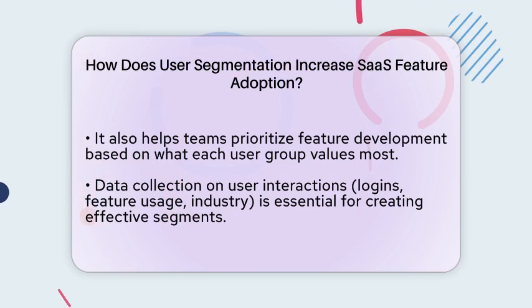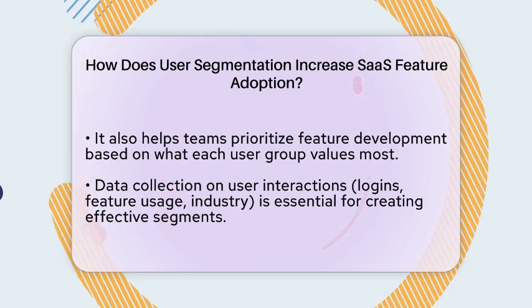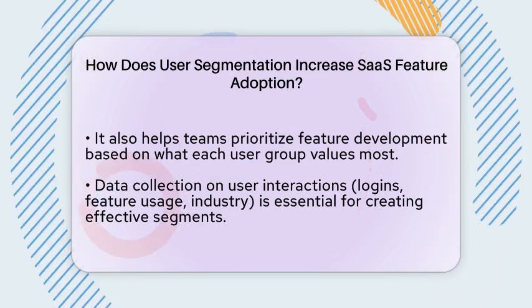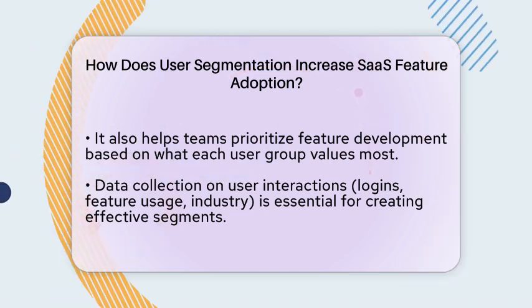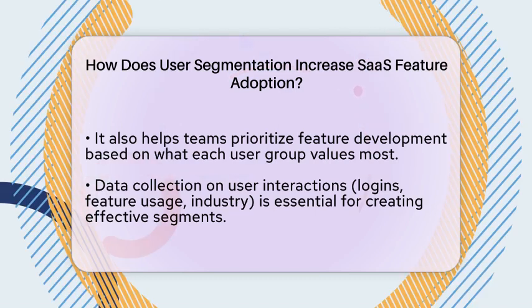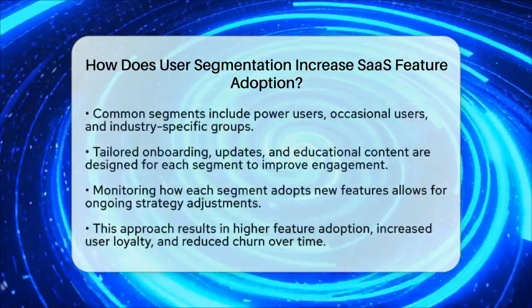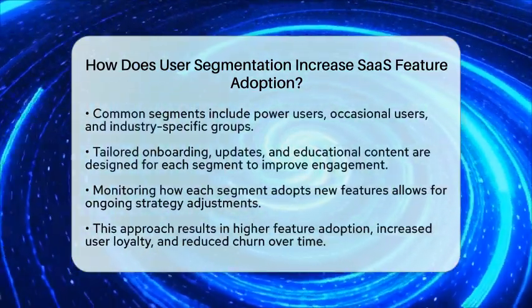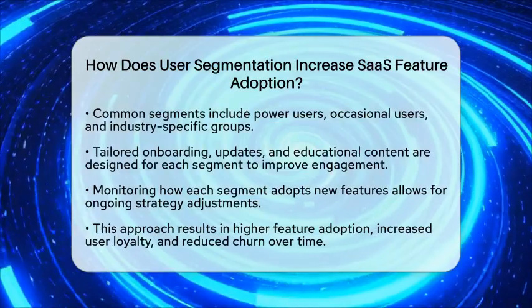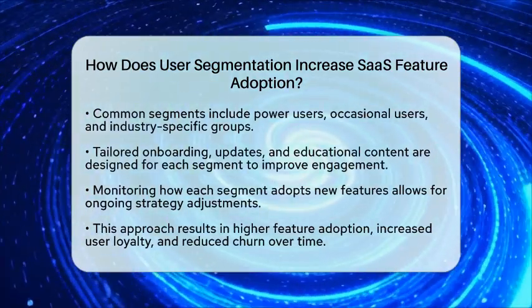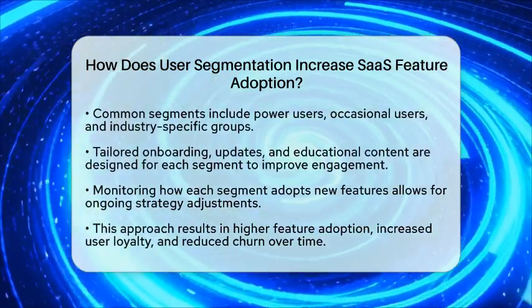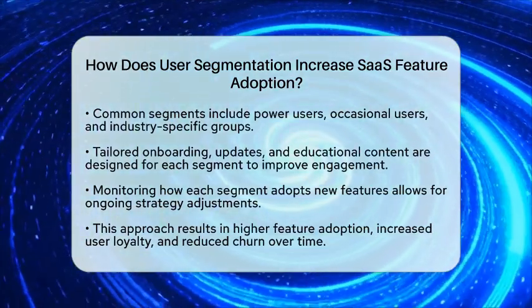You look at things like how often they log in, what features they use most, and their industry or job role. Then, you create groups such as power users, occasional users, or industry-specific groups. Next, you design onboarding flows, feature updates, and educational content tailored to each group. Finally, you keep an eye on how each segment adopts new features and adjust your strategies accordingly.